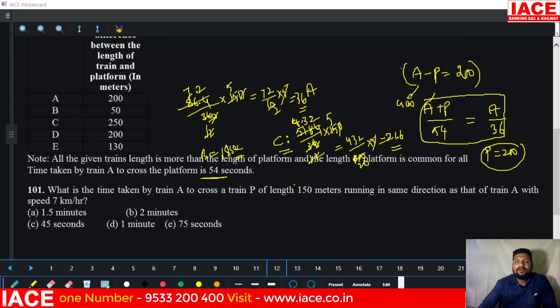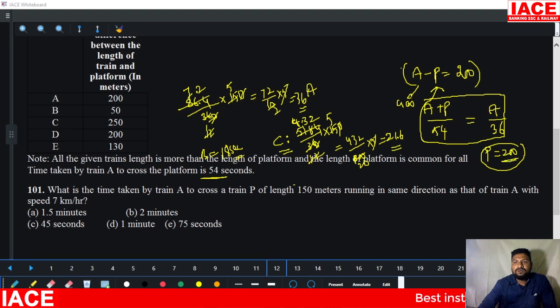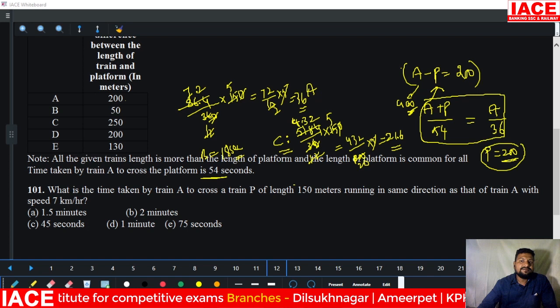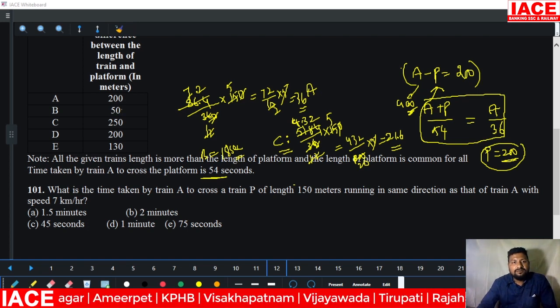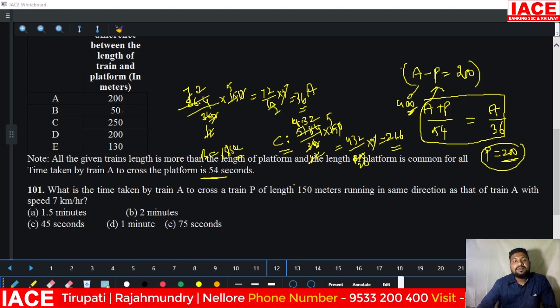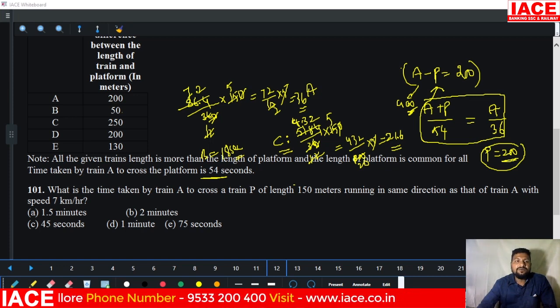reference of this equation, with the linear equation of this we have to substitute these two equations. Platform length you will get, it is 200 meters, and A train length is how many meters? 400 meters. And they mentioned platform length is always constant for every train, means A train length is 400 meters, then B train is how many meters? 250 meters, because platform to train difference is 50 meters, then platform is less than the B train means it is 250. 250 minus 200, it is 50, and here it is also 450.